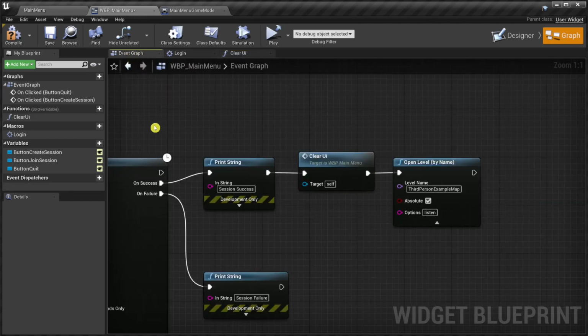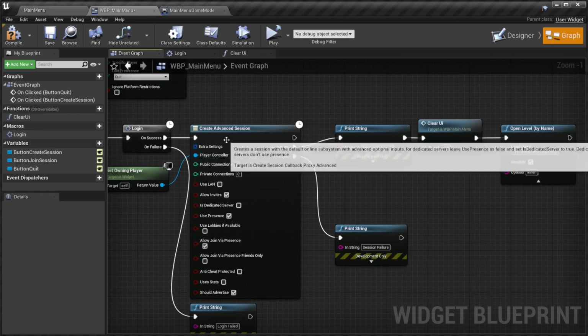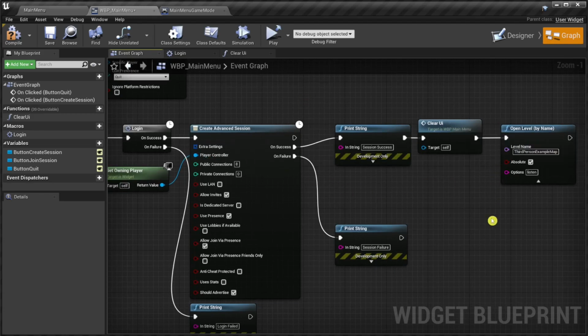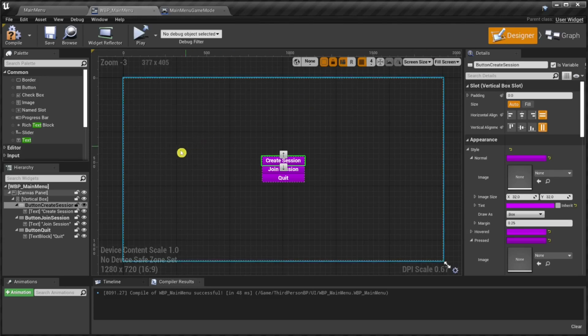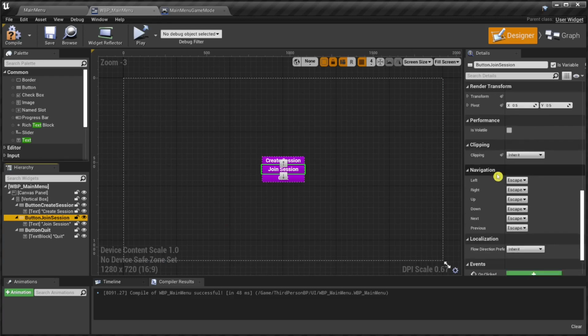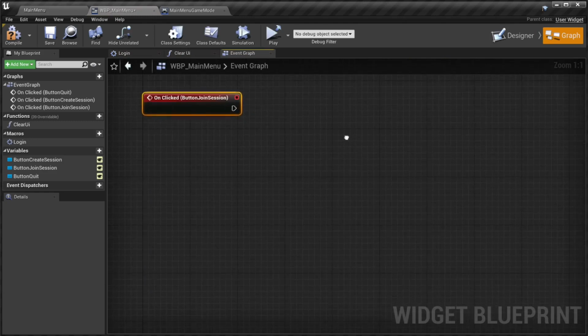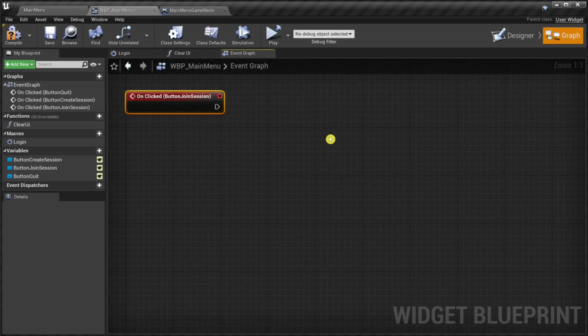Okay. To sum things up, we log into EOS, create a session, and then we remove the main menu and open the game map in listen mode. With this small refactoring, we are now well prepared to implement the Join Session button. So let's select the Join Session button widget and add the onClicked handler as usual. Okay, now our earlier work pays off, and we can simply use the login macro to log in.